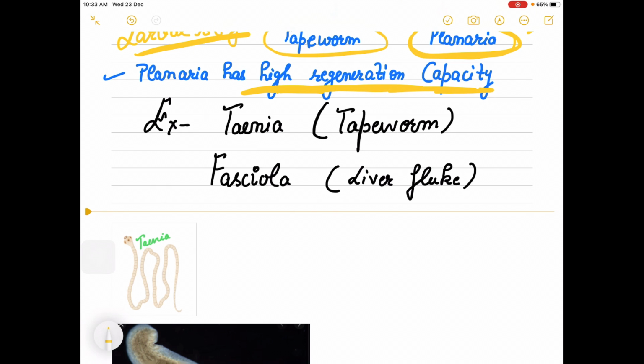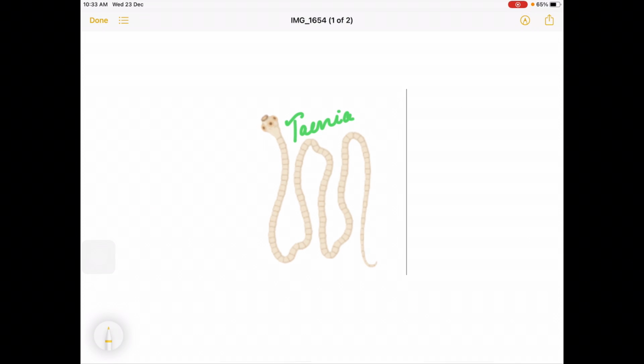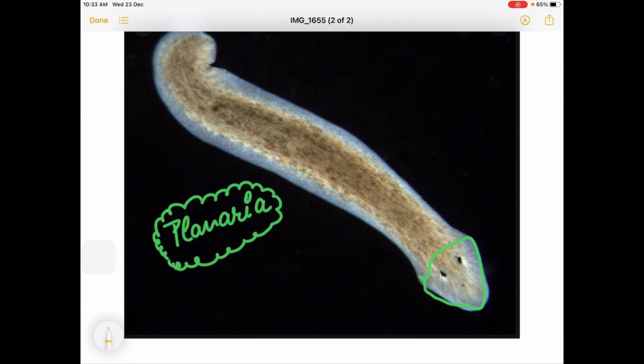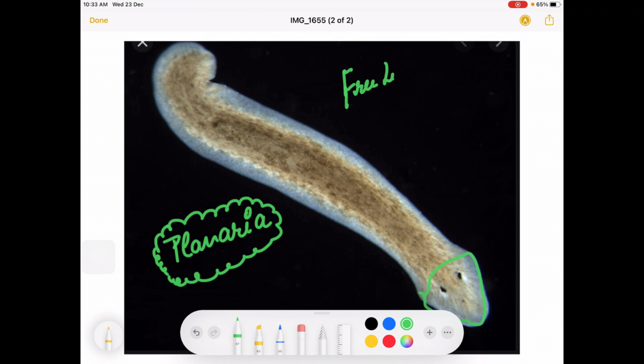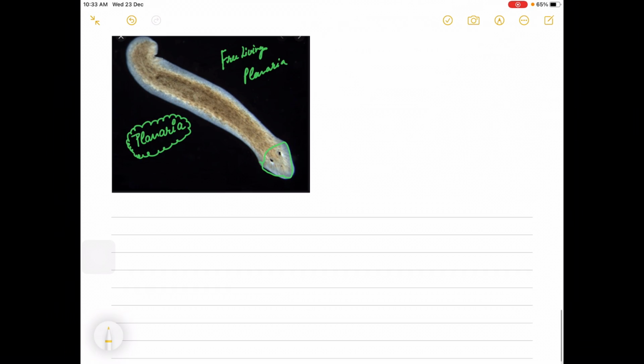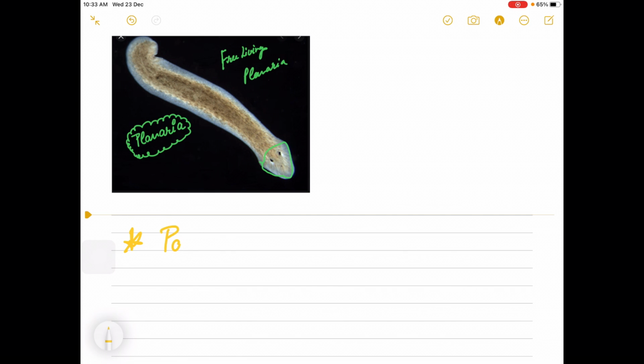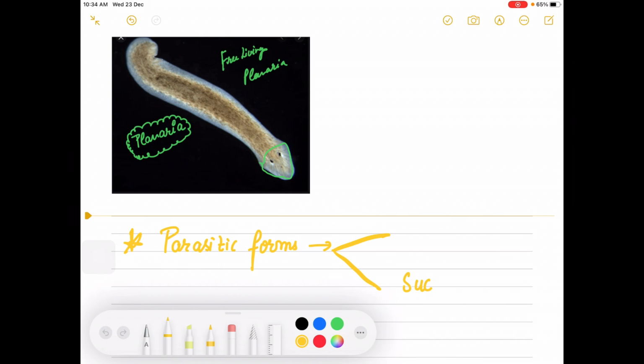Examples of this group you can write down: Taenia solium, tapeworm, and Fasciola, which is liver fluke. This is a tapeworm body, and this is the free living form, that is planaria, right? And another very important point about this group: जो parasitic forms होती हैं, like liver fluke and tapeworm, they have very specialized structures.